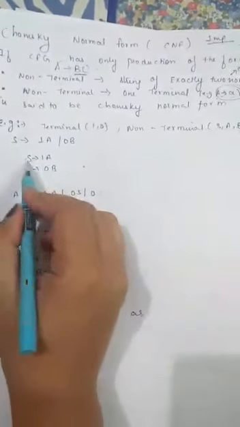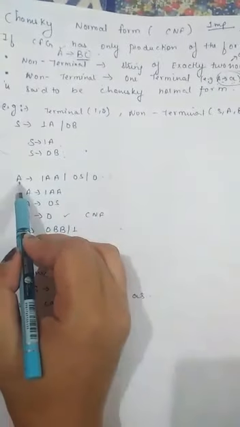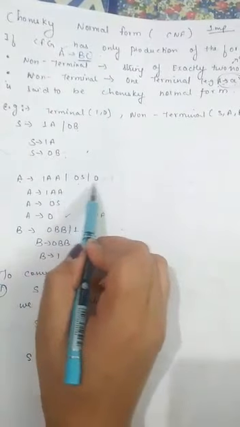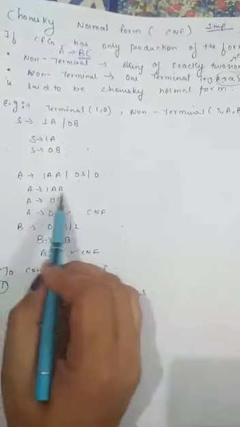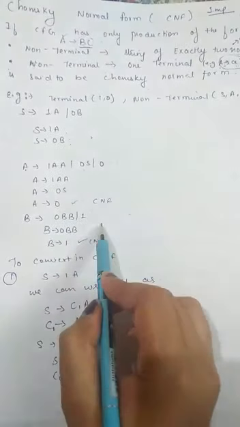We can write it as S determines 1A and S determines 0B. Similarly, we can write A determines 1AA, 0S and 0 as A determines 1AA, A determines 0S and A determines 0. Similarly, we can write this for this production.